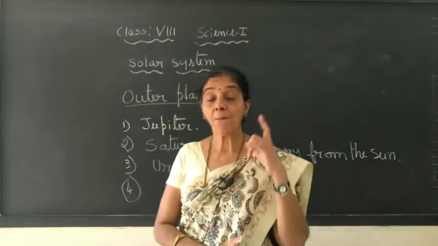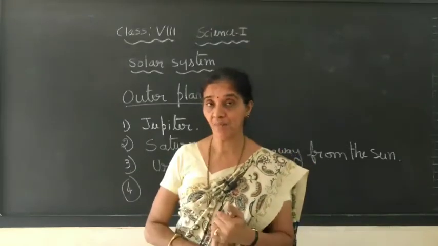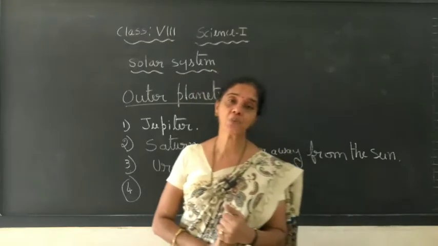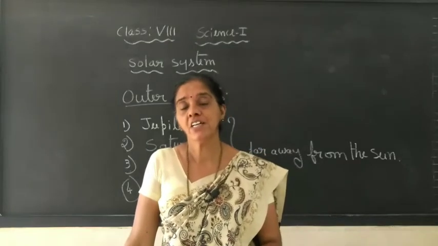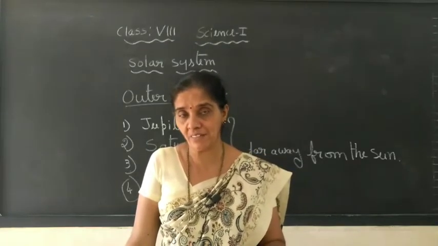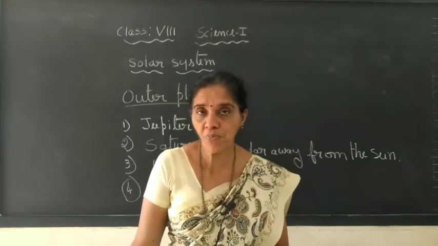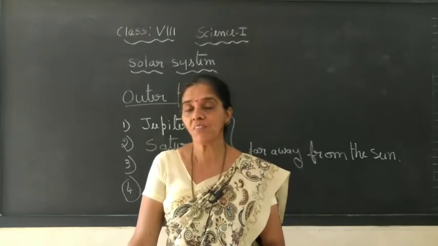Saturn has a proper ring-like structure around it, which is most fascinating when you see it through the telescope. To see the ring structure around these 4 planets, you need the help of a telescope, the instrument used to see celestial objects very close and clearly.